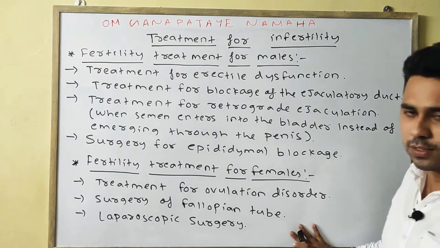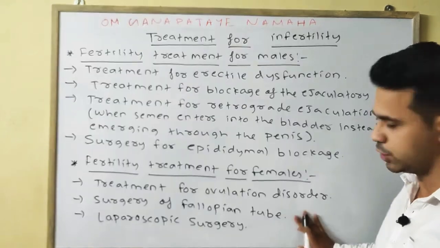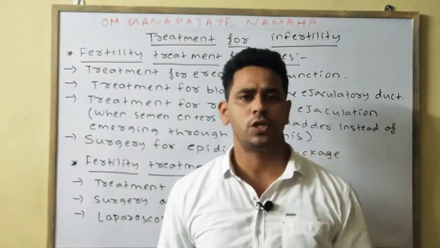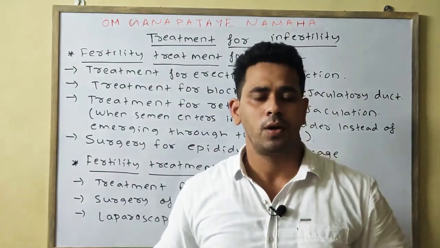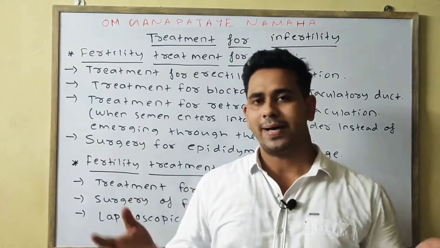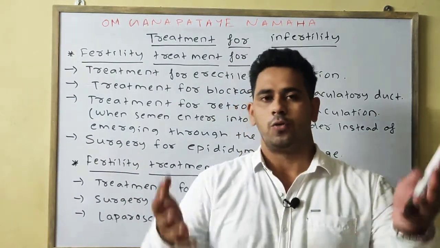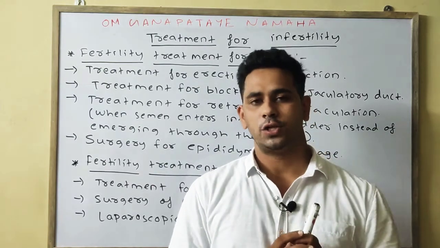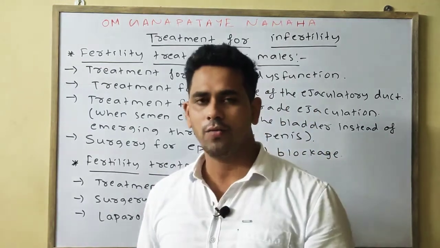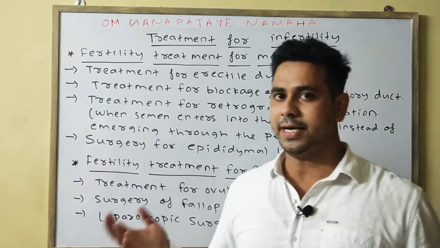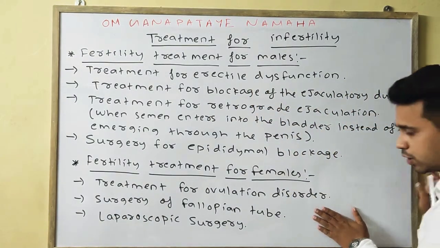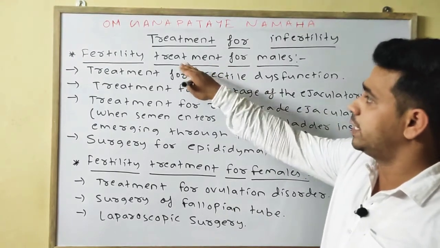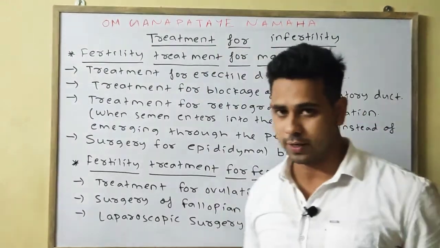There are three treatments. First one is the treatment of ovulation disorder. That means if an ovulation disorder is present, by which ovulation does not occur properly, then with the help of various medicines or treatments the ovulation disorder can be treated. So treatment of the ovulation disorder can eventually lead to the treatment of infertility.